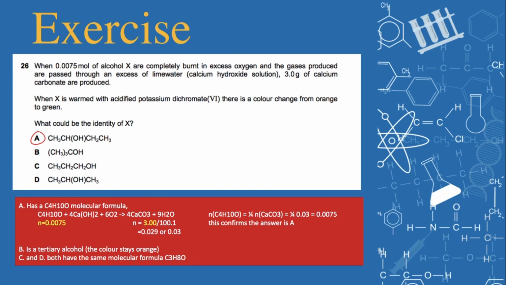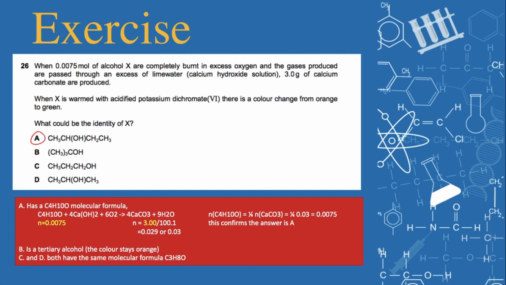Next question: when X is warmed with acidified potassium dichromate, there is a color change from orange to green. What could be the identity of X? The answer will be A, because B is a tertiary alcohol. Since a tertiary alcohol doesn't react, doesn't oxidize, the color stays orange. And A, C, D have primary or secondary alcohols, so